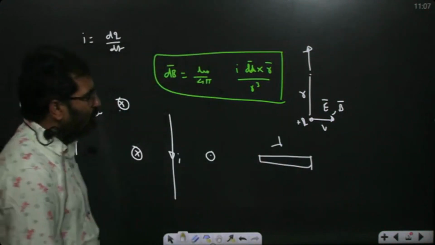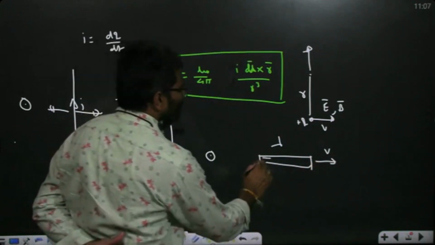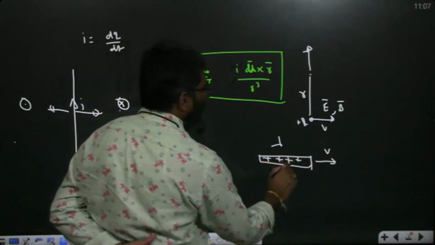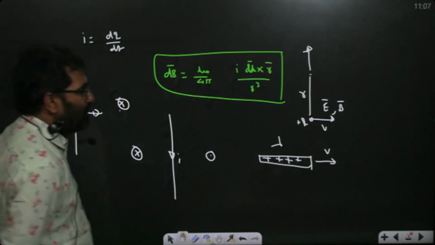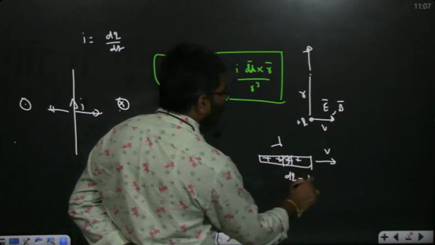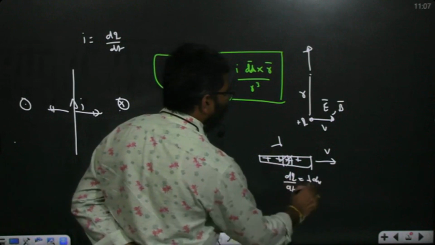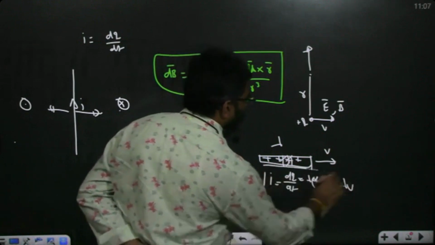If it is moving with speed v parallel to its length, what is the current due to this element? Take one element, the charge on it is dq equals lambda dx. dq by dt equals lambda times dx by dt, so we get lambda into v. That is the current.